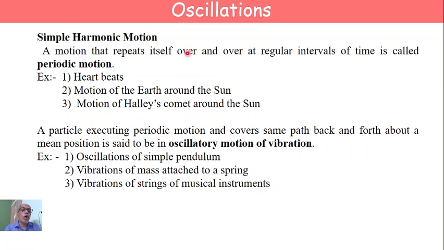Remember, all periodic motions need not be oscillatory, but all oscillatory motions are periodic.